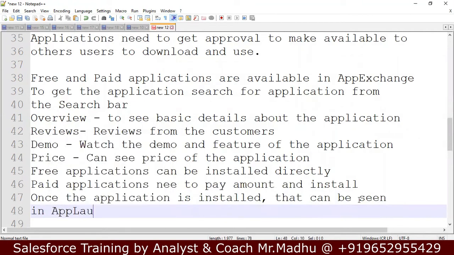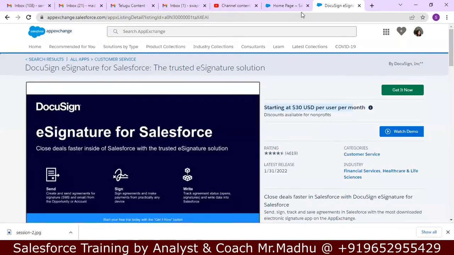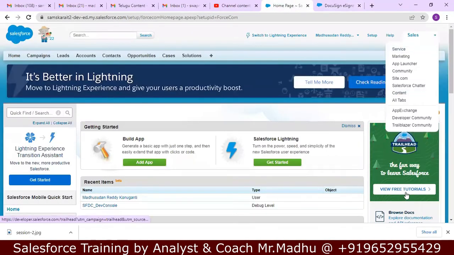That is called App Launcher. We will understand that App Launcher feature later. I will explain everything there. This is called App Launcher. Here we can see, along with these features, that application as well if you install it.